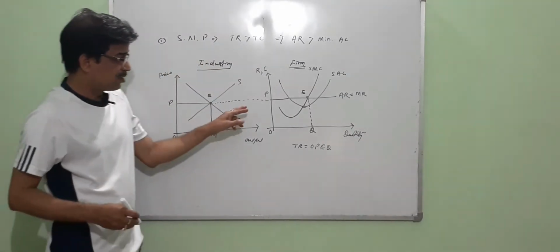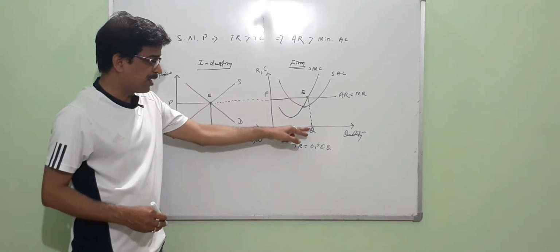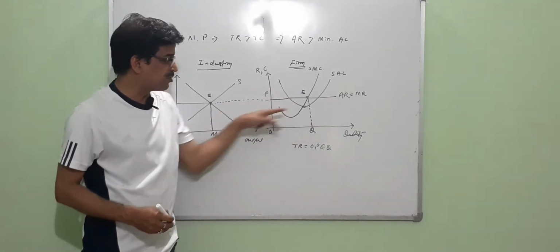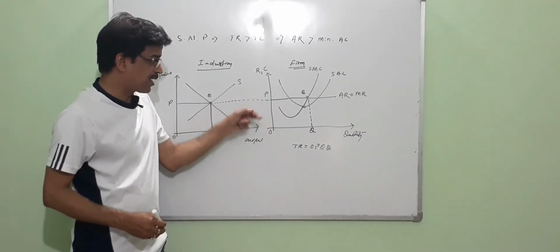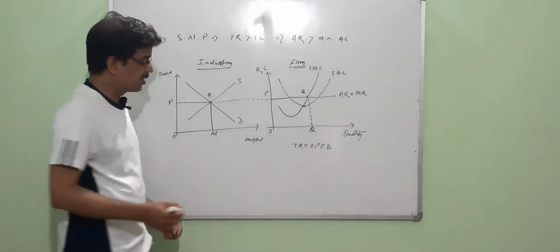Right? This is the total revenue. Why? Because this is the point of equilibrium. From this we determine the equilibrium quantity OQ, but we already know the average revenue, that the price is OP, and when the price is multiplied with the quantity, we determine the area OPEQ.